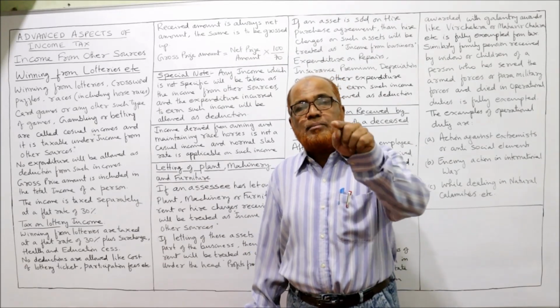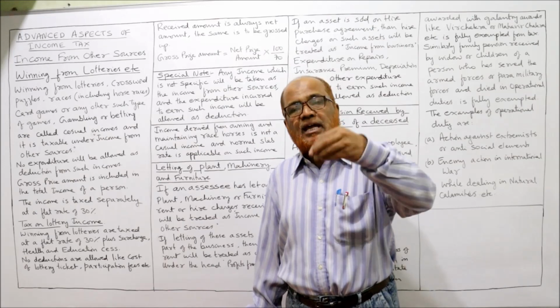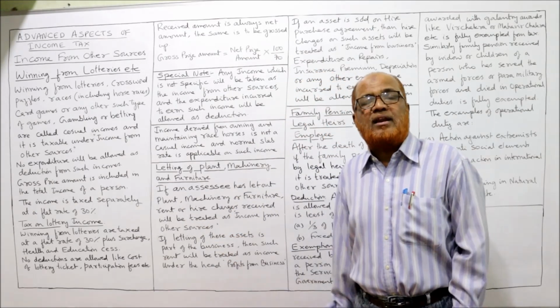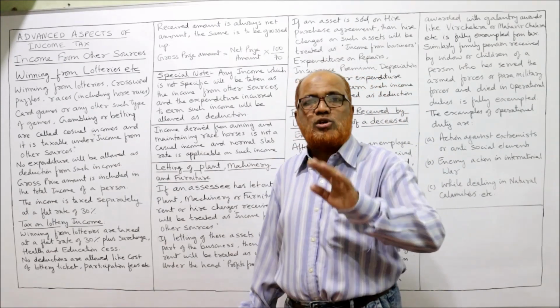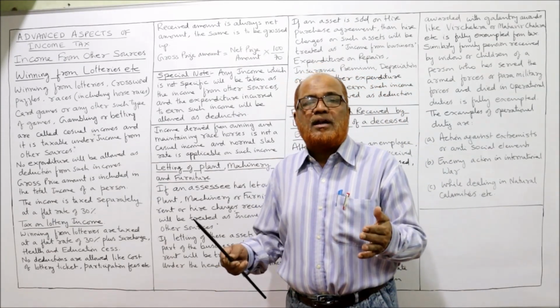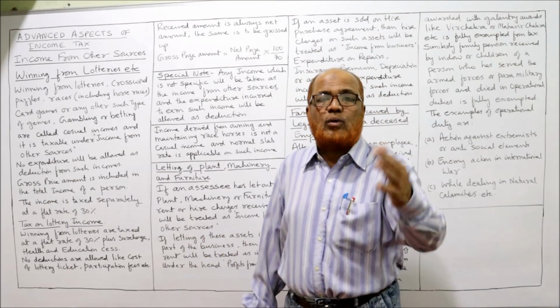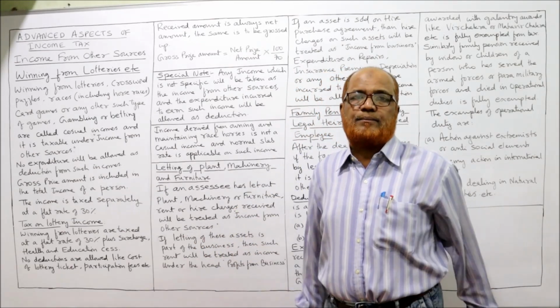Insurance premium of 5,000 will also be deducted. Depreciation on that furniture of 2,000 will also be deducted. Any other expenditure incurred on this furniture which is let out will also be deducted.